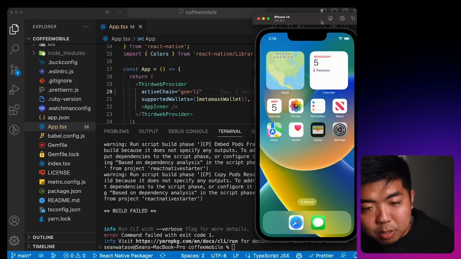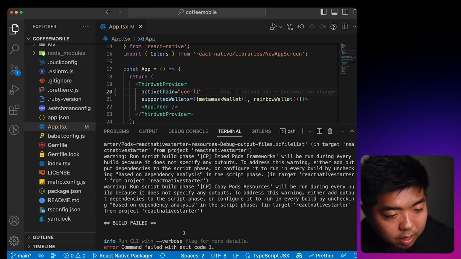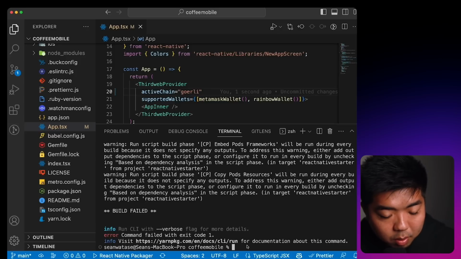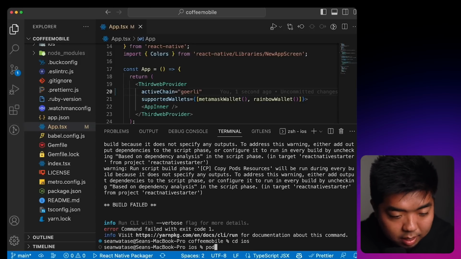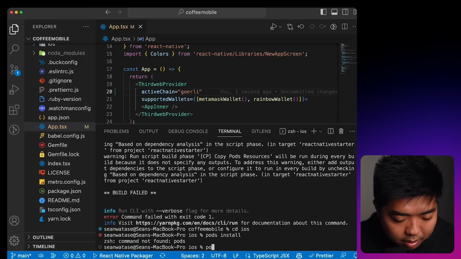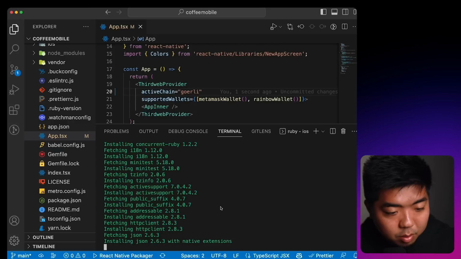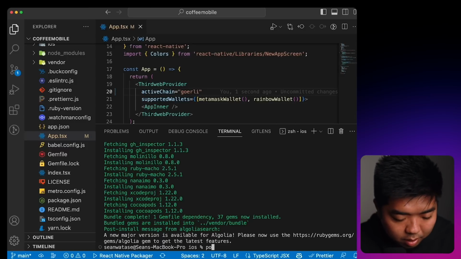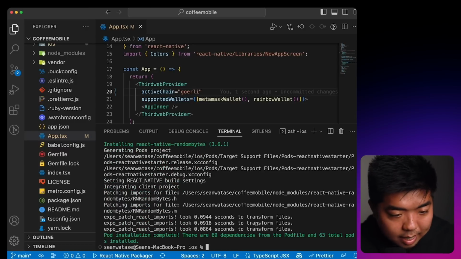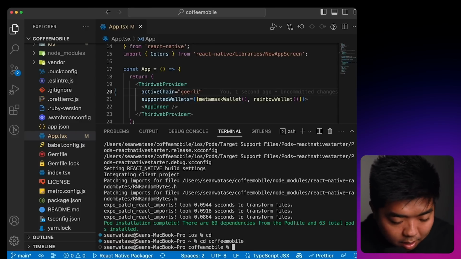And we can take a look at what our app is going to look like as we start to build it. And it looks like I ran into an error here. It looks like it's our pods. So if you do have this error you run into about not having the pods installed for iOS, you can just go into the iOS folder and type in pod install. Oh, sorry, pod install. Never mind, we have to run bundle install here, if I can spell right. So we'll install all of those first, and then we should be able to run our emulator. All right, and now we can do pod install.